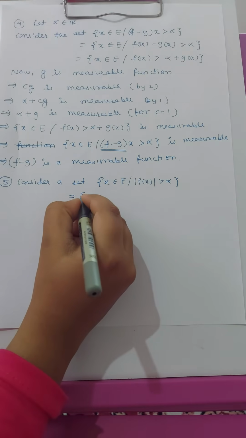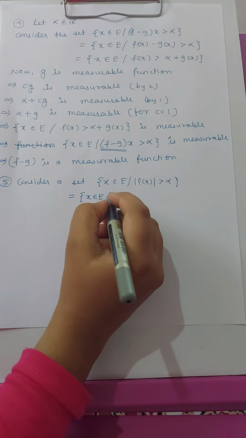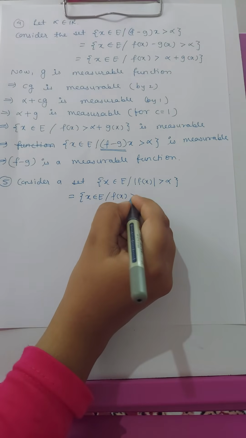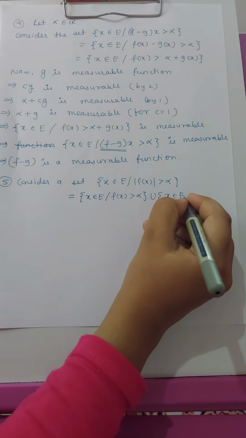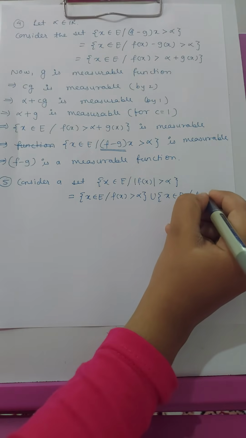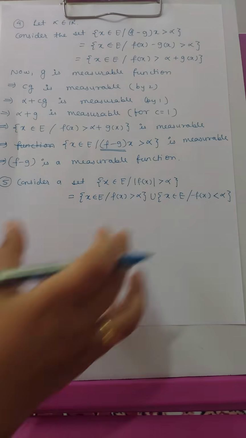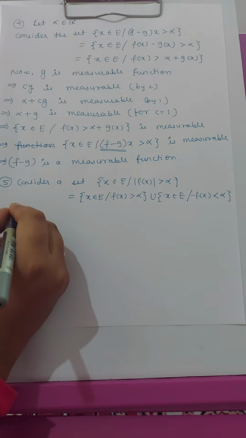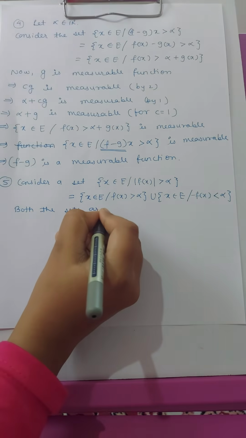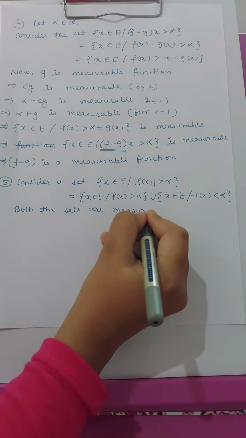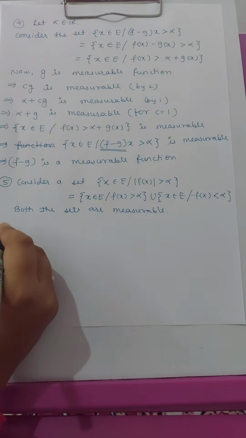This set is equal to the union of two sets, where the first set is x belongs to E such that f of x is greater than alpha, and the second set is x belongs to E such that minus f of x is greater than alpha. Now both these sets are measurable, and this implies that their union is also measurable.